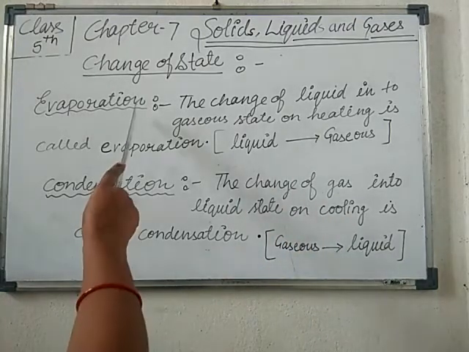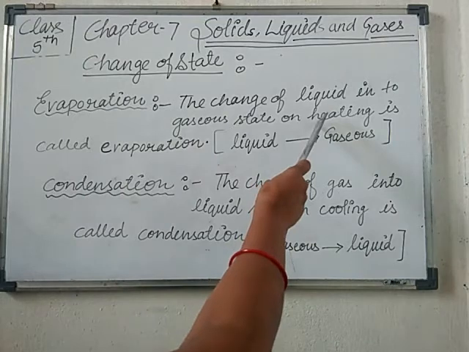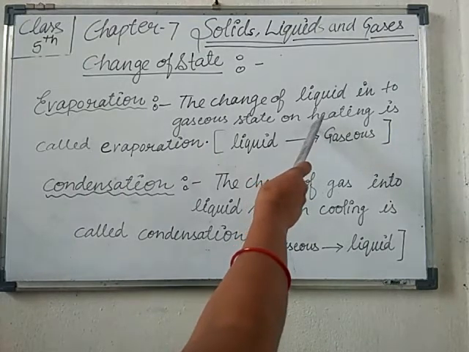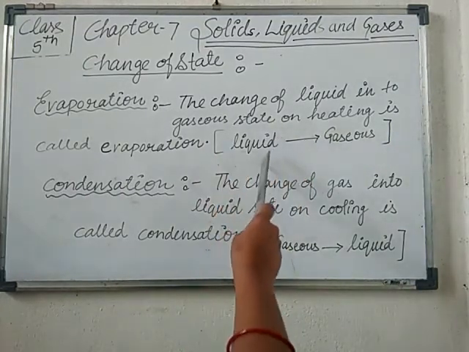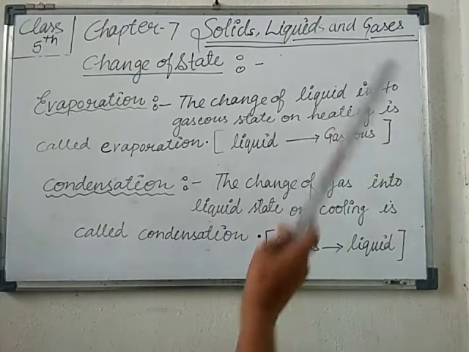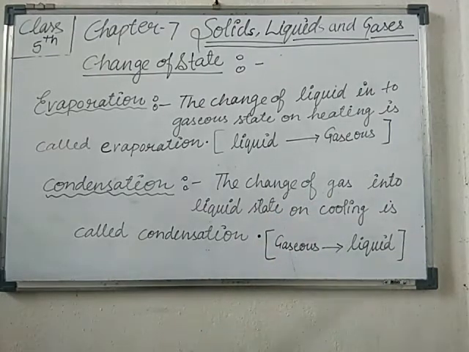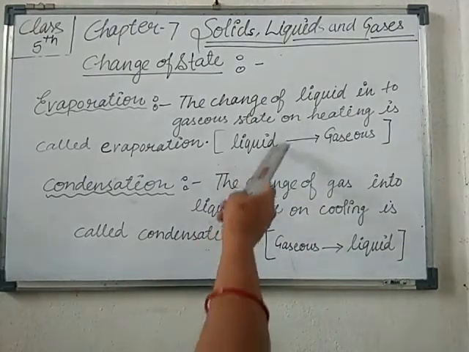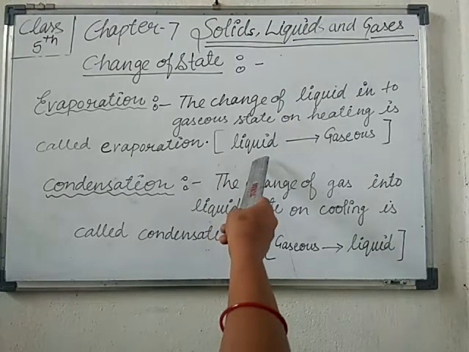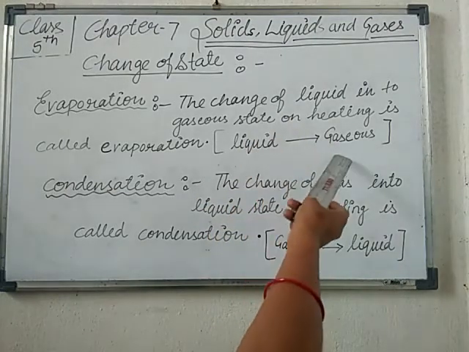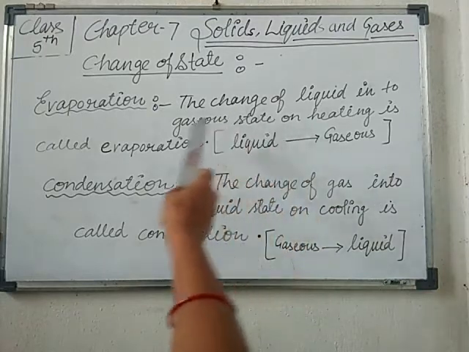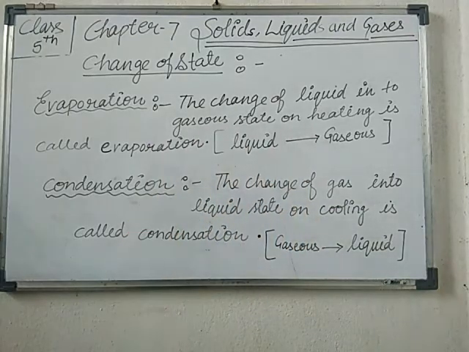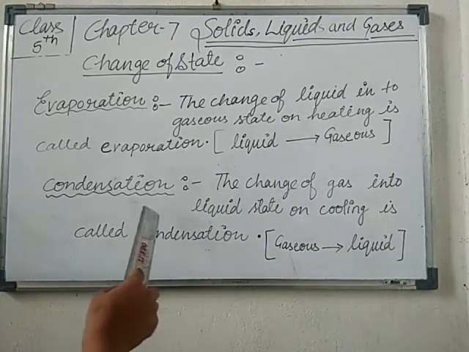Okay, students. So evaporation will happen on heating. After getting heat from the surroundings, the liquid changes into the gaseous state, or when you provide heat to a container, all the liquid present in the container vanishes and turns into the gaseous state. Such a process is known as evaporation. And what about condensation?